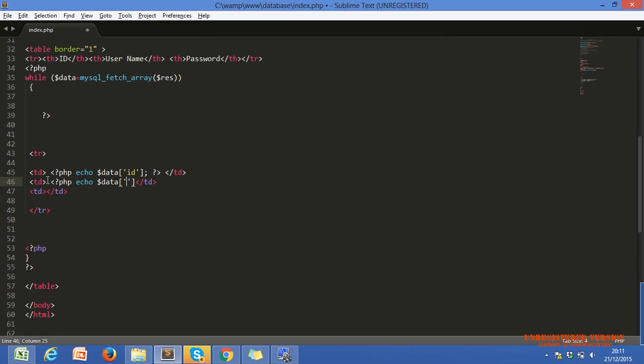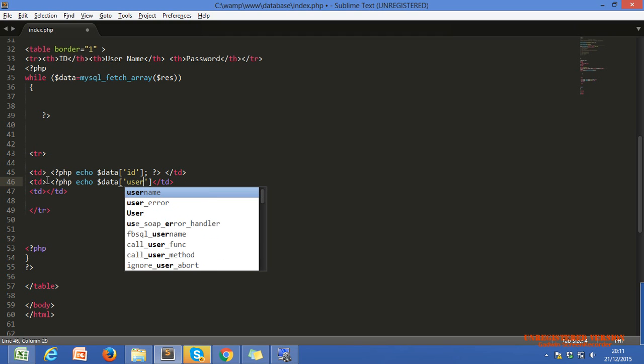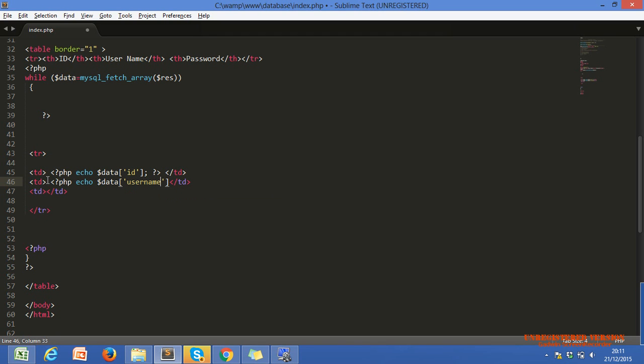Whatever the column name is, just use it here as username.